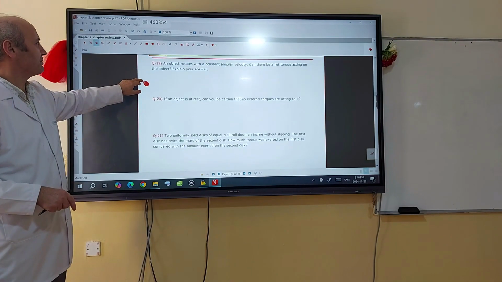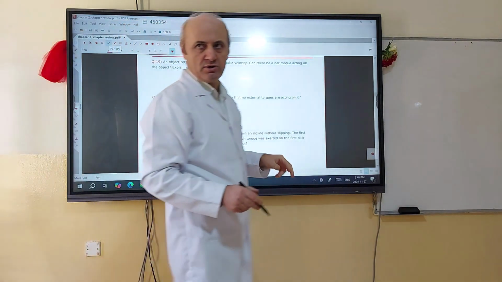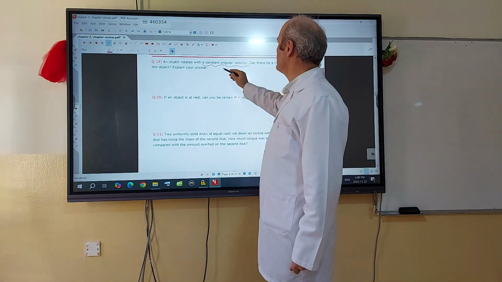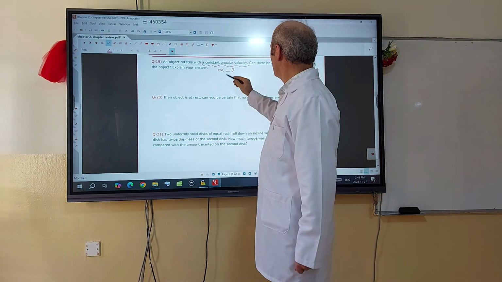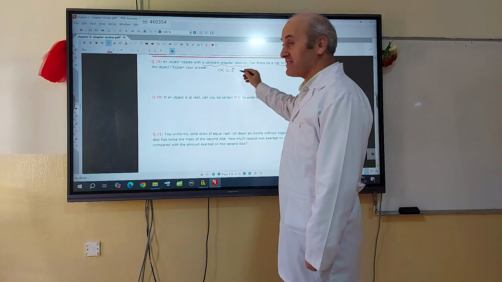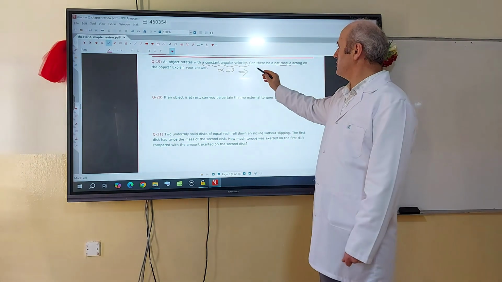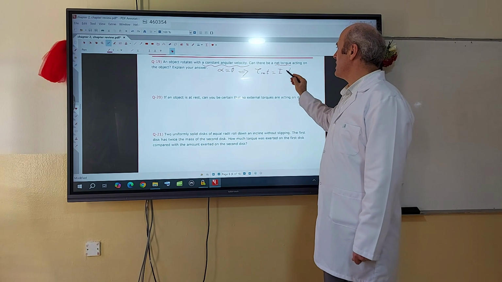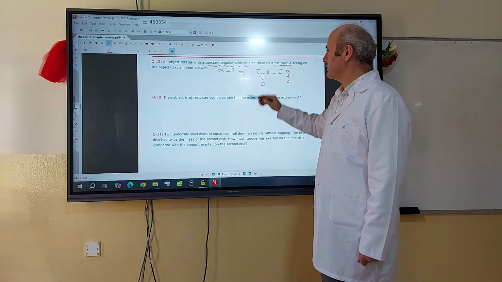Question number 19. It says an object rotates with constant angular velocity. Constant angular velocity means angular acceleration should be equal to 0. Can there be a net torque acting on the object? If angular acceleration is 0, according to Newton's second law for rotational motion, net torque is equal to I times alpha. If alpha is 0, net torque should be equal to 0.